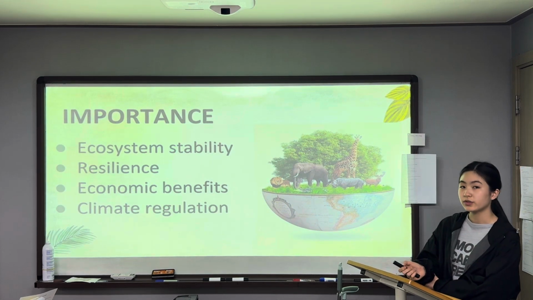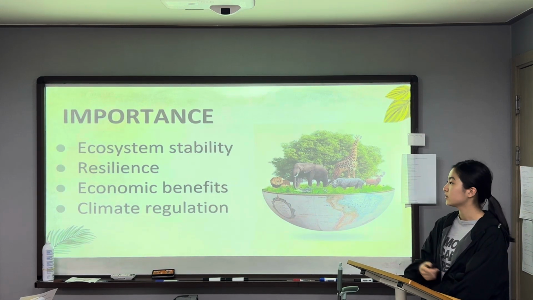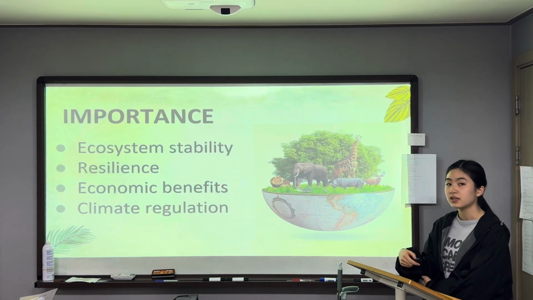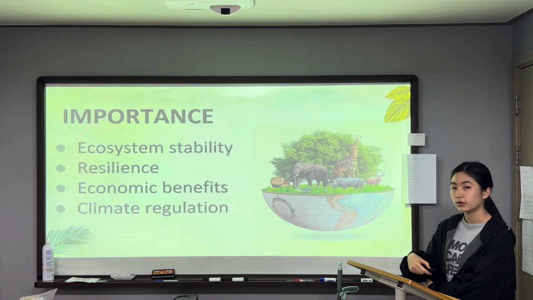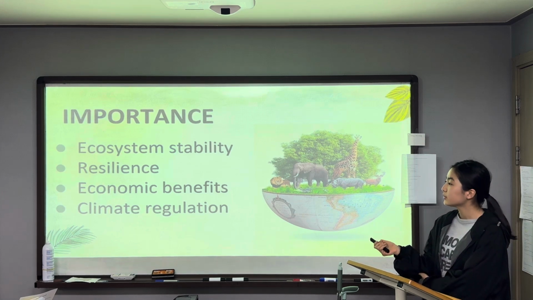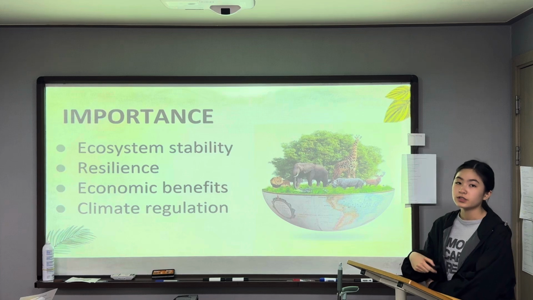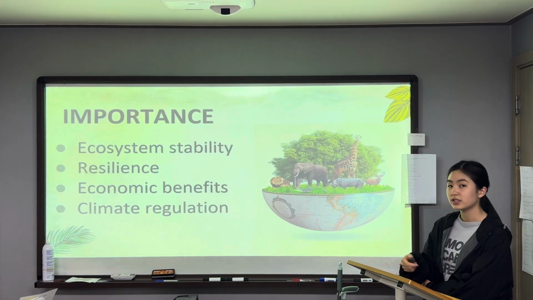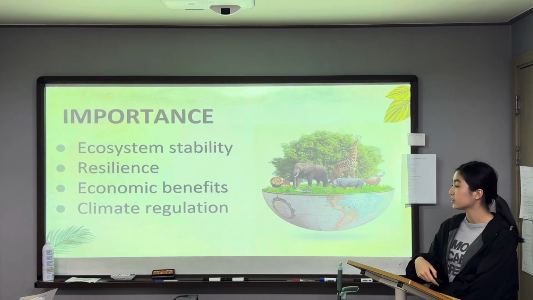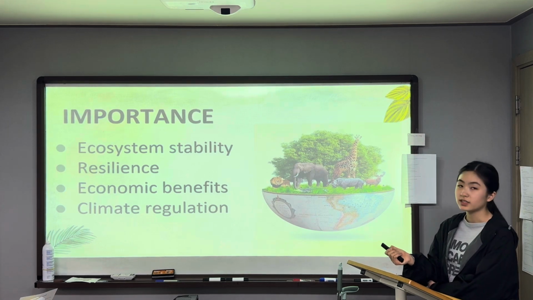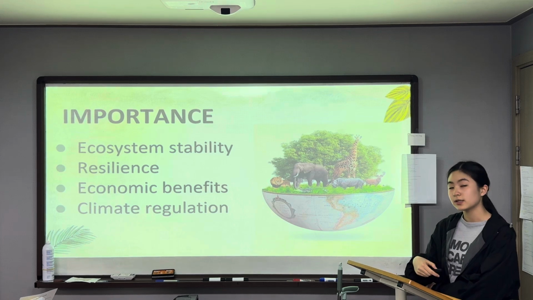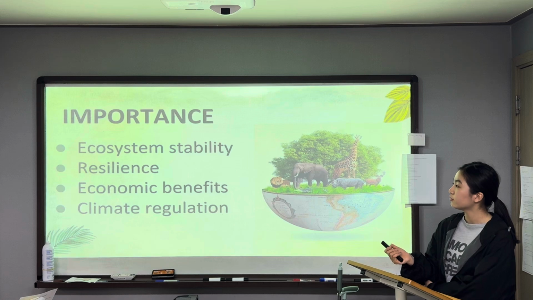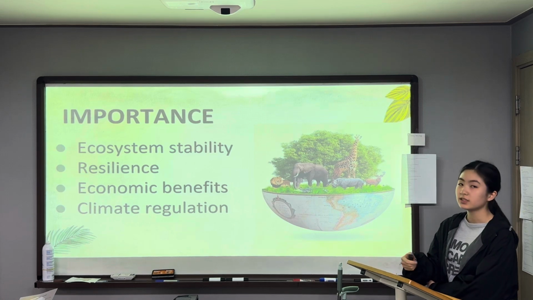Biodiversity is extremely important for both humanity and the ecosystem. First, places with high biodiversity are more resilient to changes like climate change, extreme weather, and disease outbreaks. Also, it has economic benefits. Tourism, agriculture, and fishing all rely on biodiversity, so if biodiversity decreases, there will be financial loss in that country. Last but not least, it can regulate climate change. For instance, trees absorb CO2, and a healthy habitat is capable of regulating the water cycle, decreasing extreme weather.